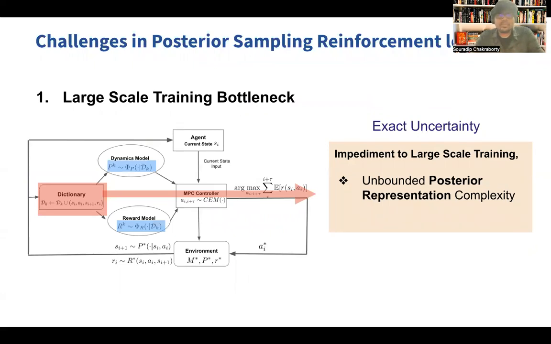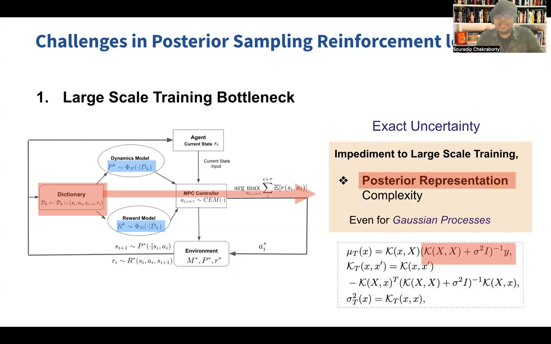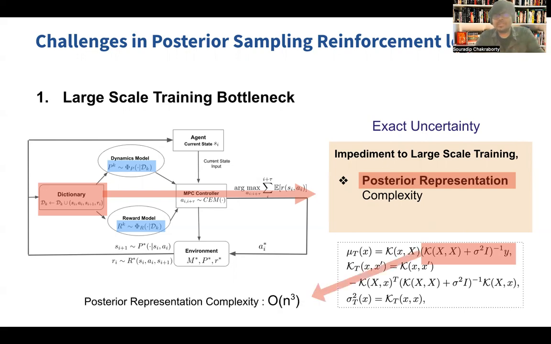What happens because of that? The posterior representation complexity becomes unbounded. What do we mean by that? Let's try to understand through a simple example of Gaussian processes. We know that GPs are a very good way to represent posterior distributions. The posterior representation for a GP is the mean and covariance function, which requires the inversion of a kernel matrix, which depends on the number of samples, n. Since it requires inversion, the complexity goes to order of n cubed. So even for a simple MuJoCo task, the sample complexity can go to 10 billion, which is highly intractable.